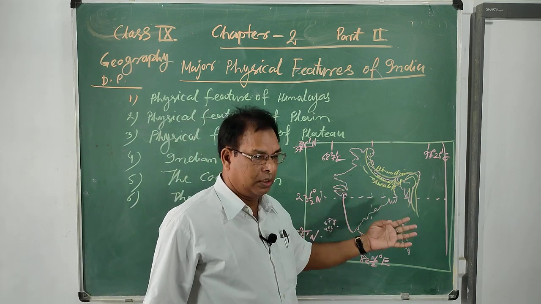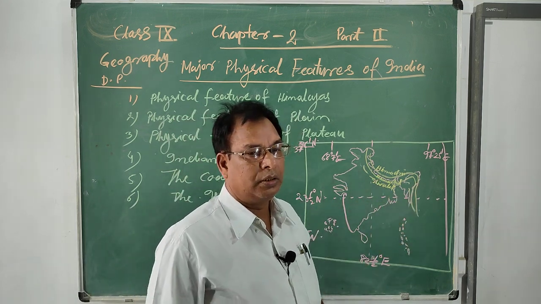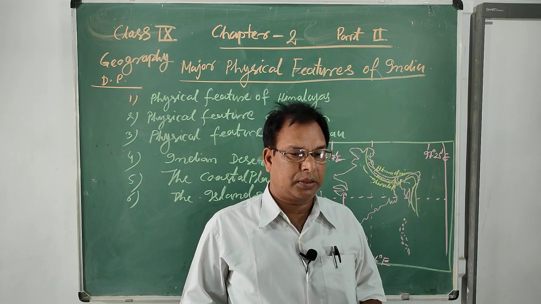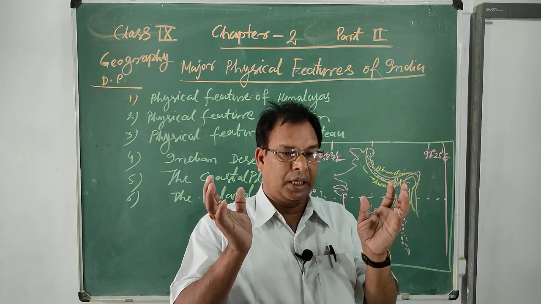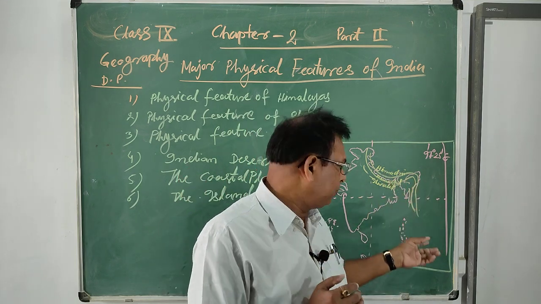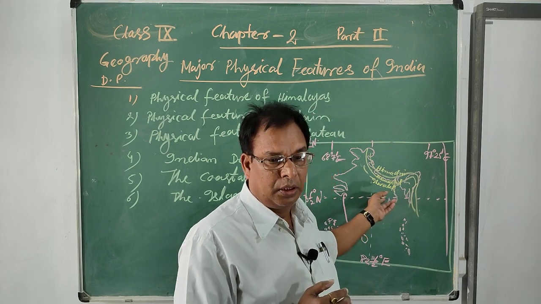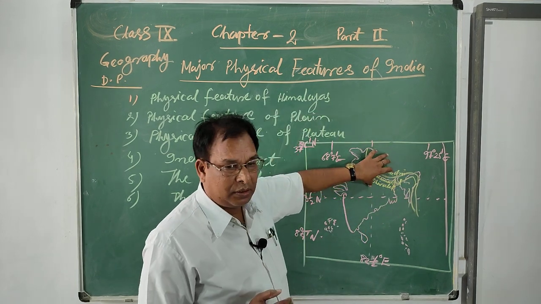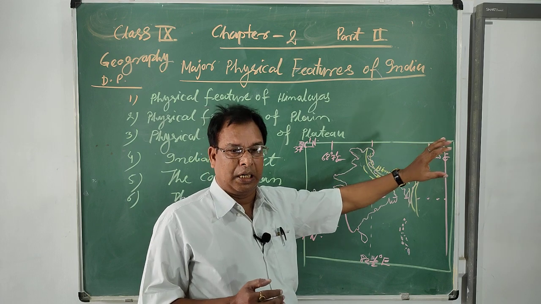It has abundant and enormous glaciers also formed from the Himalayas, because these areas are covered with snow throughout the years.